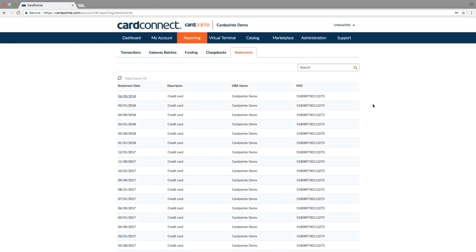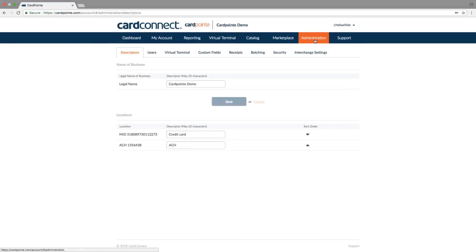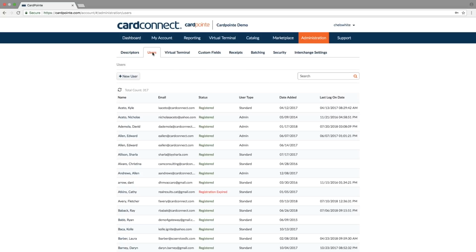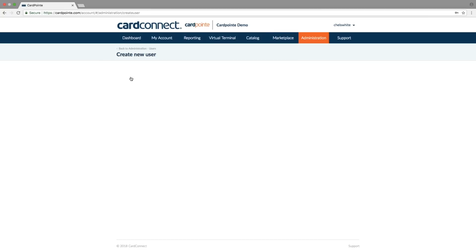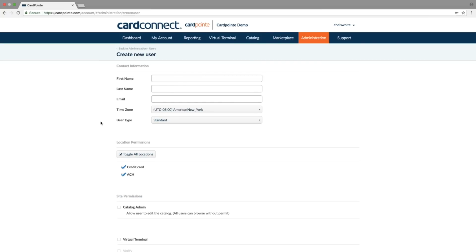We'll come back to discuss the Virtual Terminal tab, so let's move to the Administration tab for now, where you can make any account level changes, such as managing your account user permissions. Each user's permissions can be configured to what he or she will be able to view within each section of CardPointe.